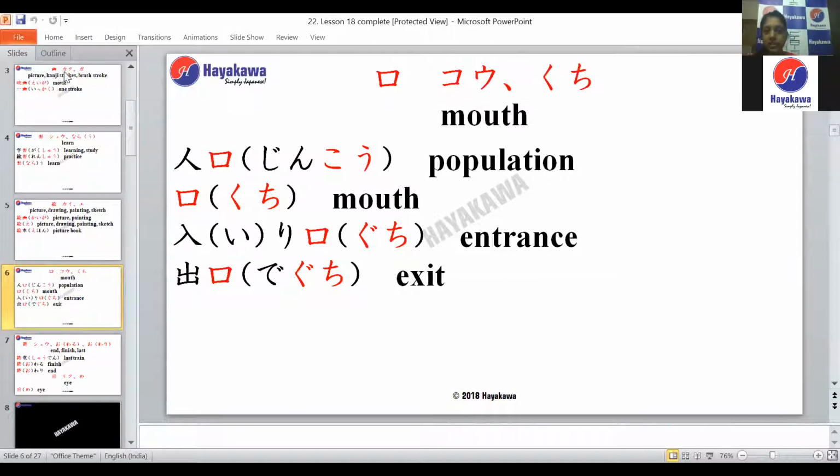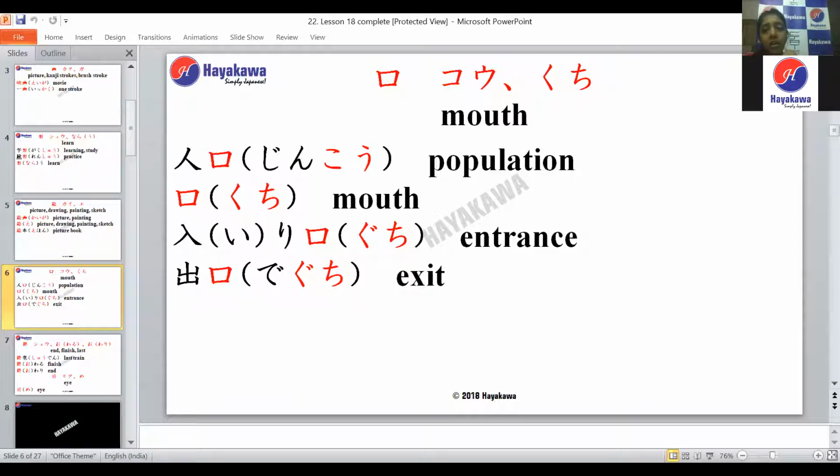The next kanji that we have is the kanji for mouth. It has the readings of ko and kuchi. You have a few words associated with it. The first word is jinko. Jinko is population.